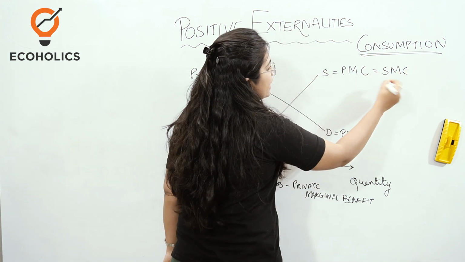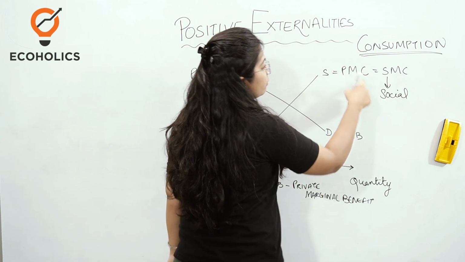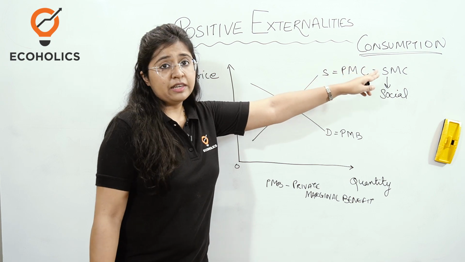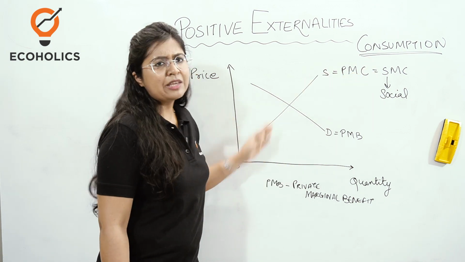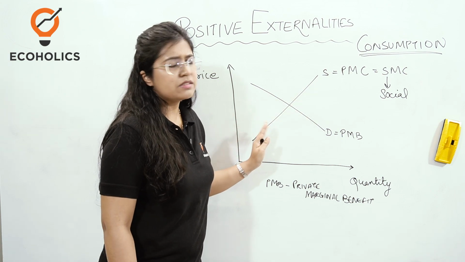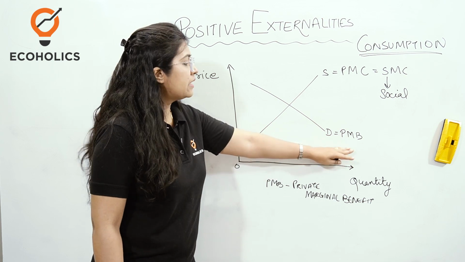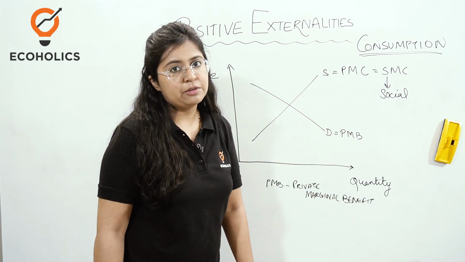So it will be equal to what? SMC. S over here represents what? Social. So this is private, which is going to be equal to social. Now, because we are looking at this perspective of consumption, we are going to keep supply constant, and we're going to see how the demand side moves, which means how the private marginal benefit is going to move towards the social marginal benefit.